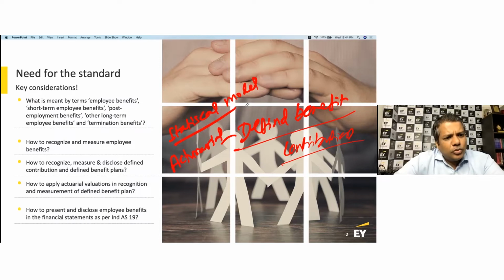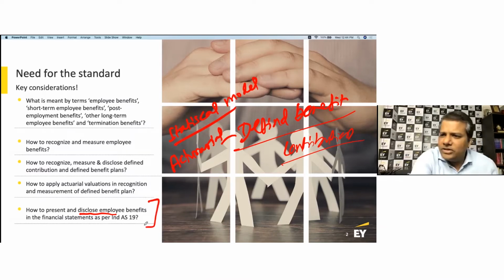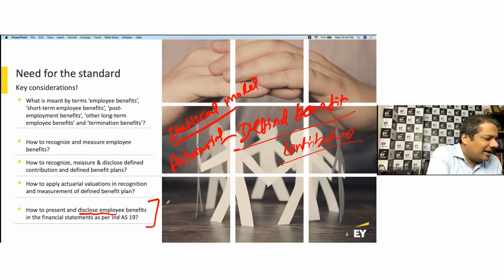And then how to present and disclose employee benefits in the financial statements as per Ind AS 19. Ordinarily, you will see that the disclosure on employee benefits is one of the longest disclosures. If I were to say which are the three or four disclosures that take the maximum amount of space, it is employee benefits, income taxes, segments, and related party.